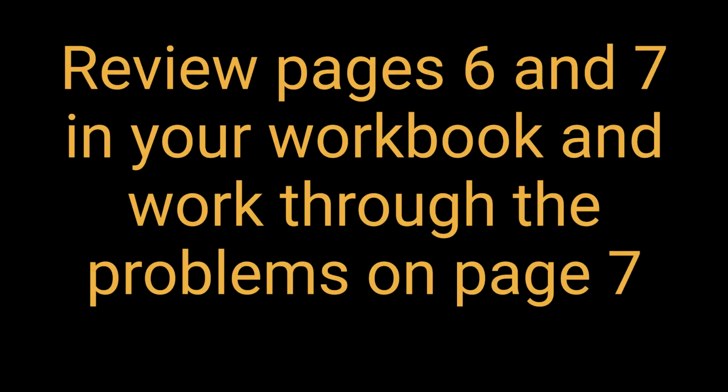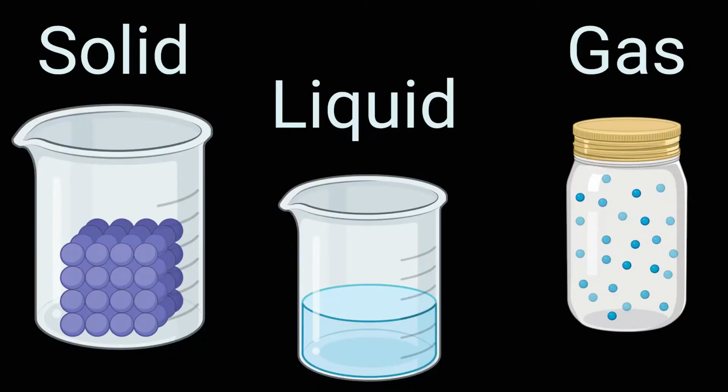Review pages 6 and 7 in your workbook and work through the problems on page 7. Next, we already know that there are 3 basic states of matter. Physicists and chemists have discovered, or created, more than just 3. But these 3 are the types of matter we encounter most often in our daily lives. They are solid, liquid, and gas.